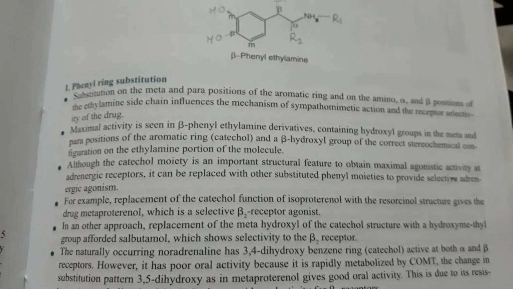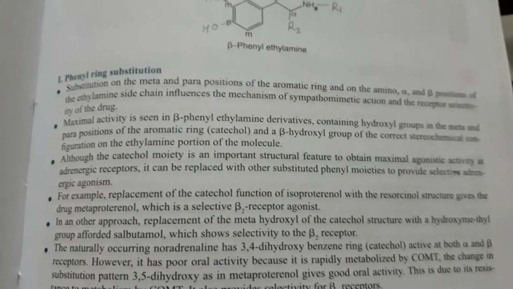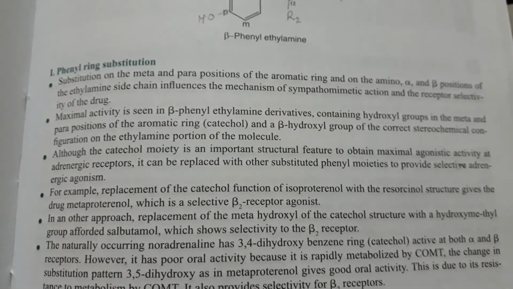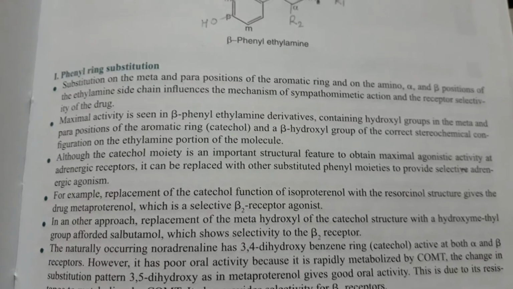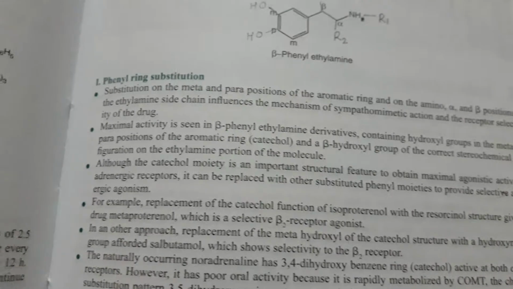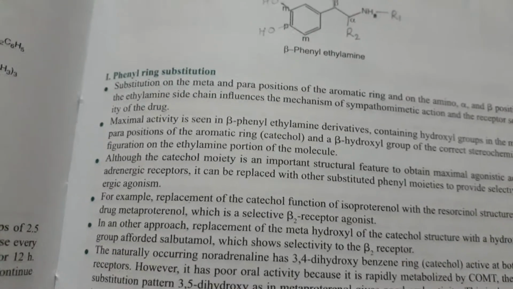It has poor oral activity because it is rapidly metabolized by COMT. What is COMT? COMT is the catechol-O-methyltransferase enzyme. This is an enzyme, okay.